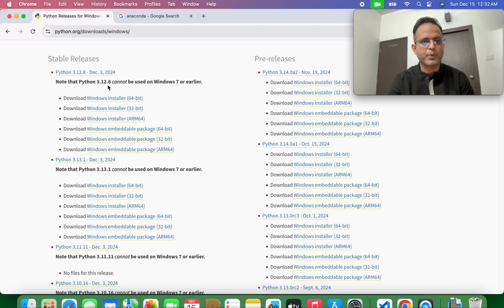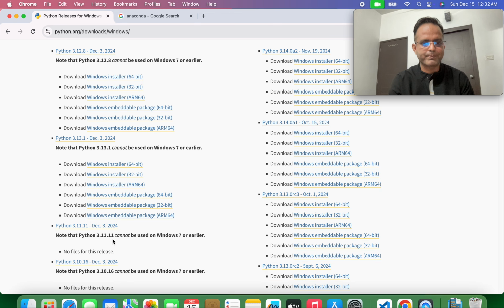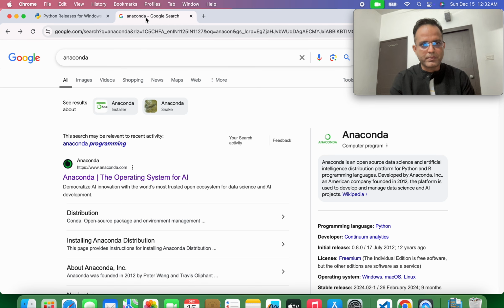That is the Python version 3.12.8. The same thing will be applicable for 3.13.1 or 3.11.11. That is the whole process of the Python download on your local system. The second and most important point is the Anaconda platform. There are plenty of compilers available in the market, like VS Code and Anaconda. But for Python and data science, Anaconda is the most compatible, the best platform where you can use your Python code and make your own project. So for that reason, you have to know how to download Anaconda as well.